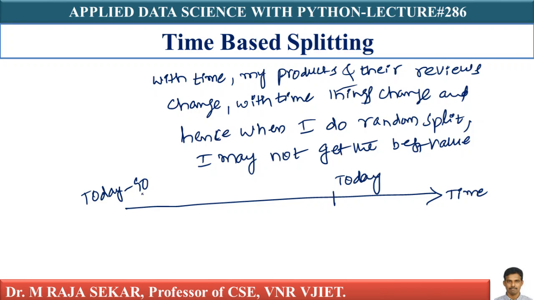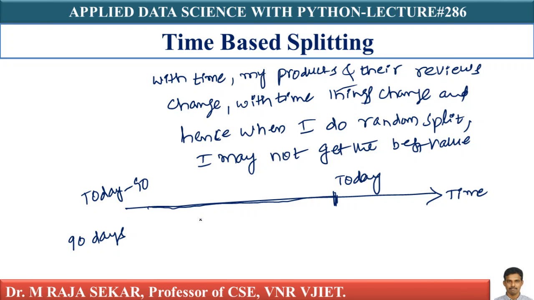I said I will use all the historical data of the last 90 days, from today to today minus 90 days. When I am using the last 90 days data, I am taking all of this data.